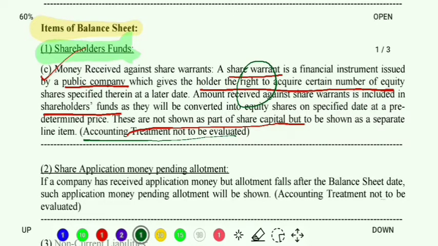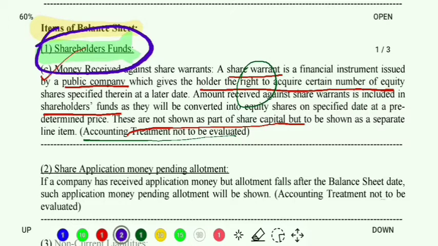What you will be asked is just the position, under which heading or under which side it will appear. Clear? Accounting treatment will not be asked for a few of the items, and this item, money received against share warrants, is one of those. Now with this we finish learning about the first heading of the equity and liabilities side.